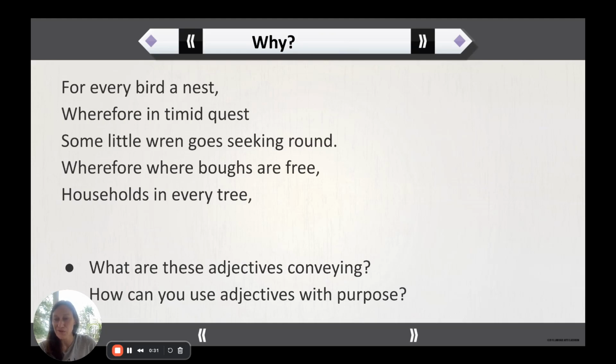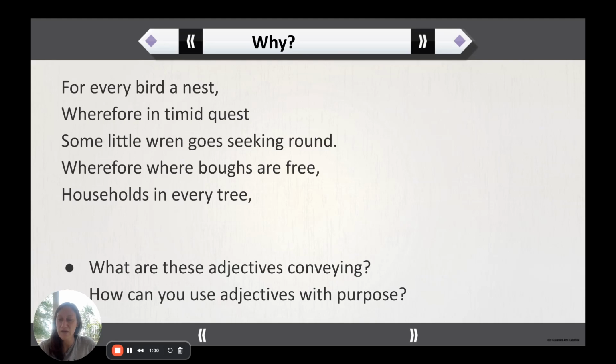So you should always ask, why am I learning this? Why do I need to know this? And you need to know adjectives for several reasons. What are the adjectives conveying? So when a writer or a speaker uses adjectives, they do so with a purpose, as we'll see here in this excerpt of a poem by Emily Dickinson. And you can also use adjectives with a purpose to convey what you are trying to say in your messaging. So let's take a quick look at this.